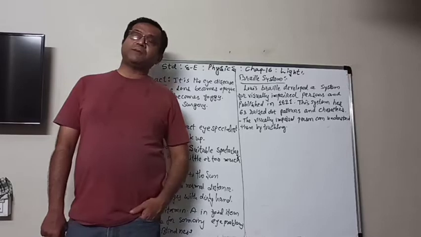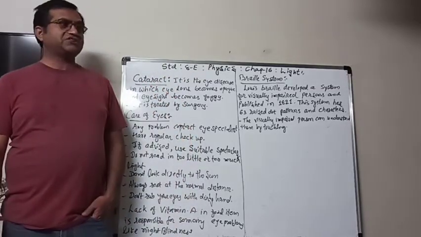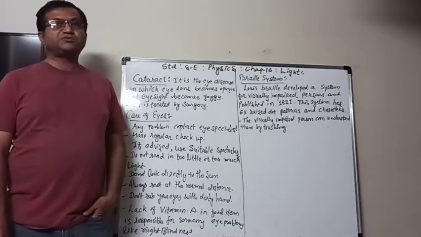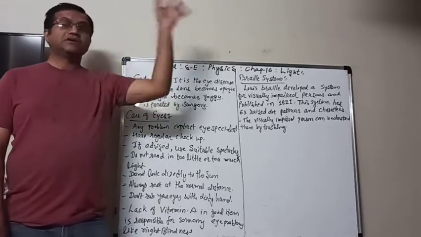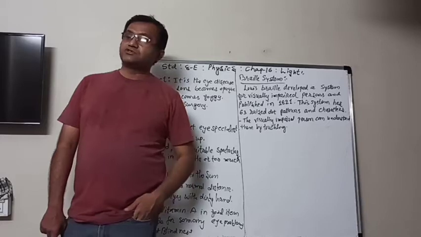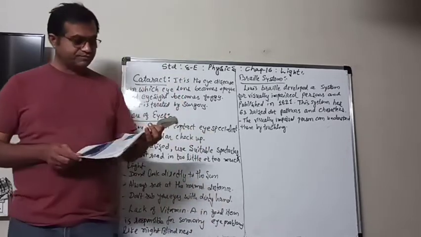When water droplets act as a prism and light passes through them, it is split into 7 colors and we see the spectrum in the sky. So that is the dispersion of light.